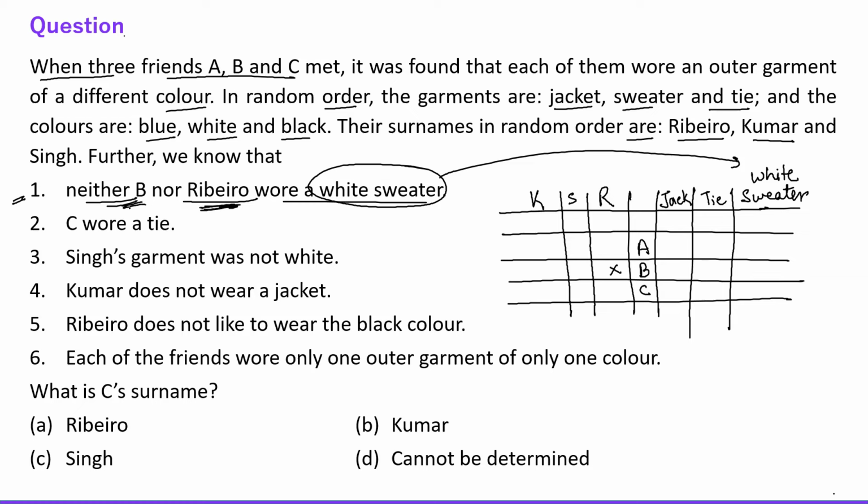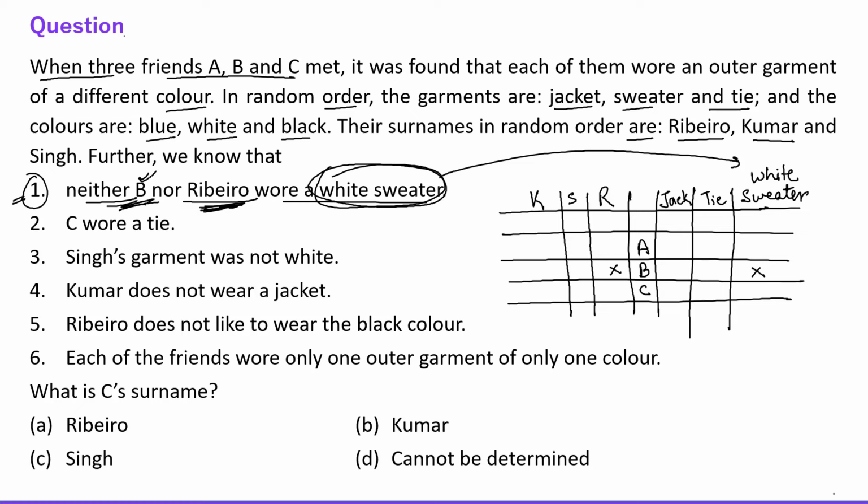So B's surname is not Ribeiro. And B is not wearing the white sweater. All right. So from this one statement, we have deduced 3 pieces of information, because the color of the sweater is white and B is not Ribeiro, right? And B is not wearing white, and B is not wearing the sweater also.